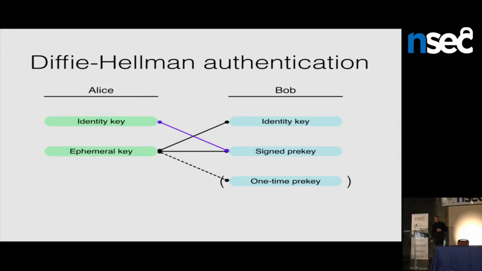So that gives us a good shared session key between Alice and Bob. But we don't want to do this process on every message Alice sends because it's expensive. Alice had to contact a key directory, retrieve a bunch of keys, consume one of Bob's one-time pre-keys, which is a limited resource, and do a bunch of Diffie-Hellman calculations and send a bunch of things in her first message. So we don't want to repeat this on every single message.